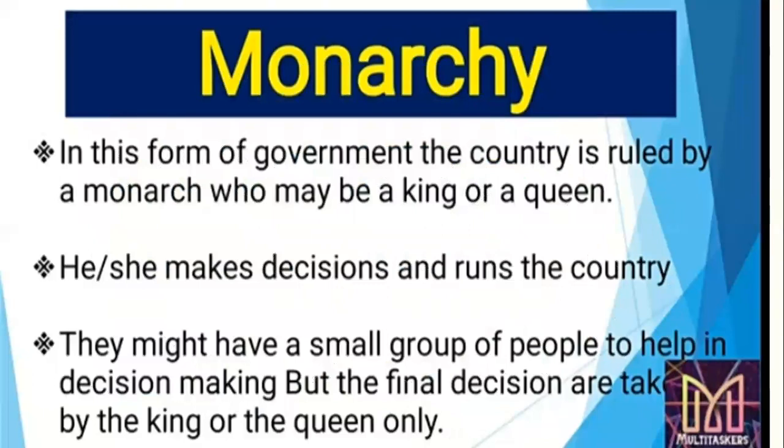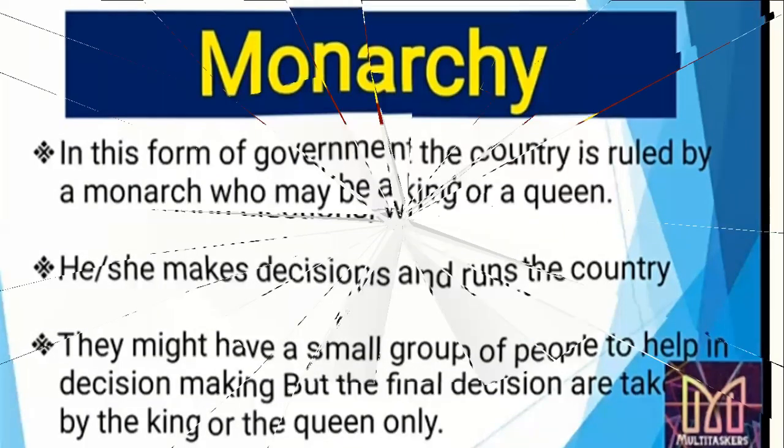Students, what do you mean by monarchy? Now see, in this form of the government, the country is ruled by a monarch, who may be king or queen. He or she makes decisions and runs the country, and they might even have a small group of people to help in decision making. But the final decisions are taken by the king or queen only. Means there are no elections, there are no votings in the monarchy. Only the kings and queens are ruling the government.